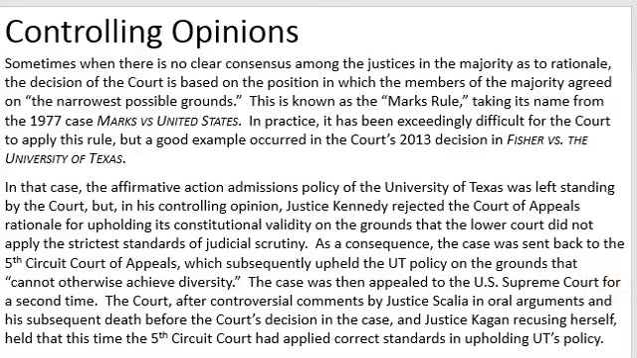The court, after controversial comments by Justice Scalia in oral arguments and his subsequent death before the court's decision in the case, and Justice Kagan recusing herself, held that this time the Fifth Circuit Court had applied correct standards in upholding UT's policy.